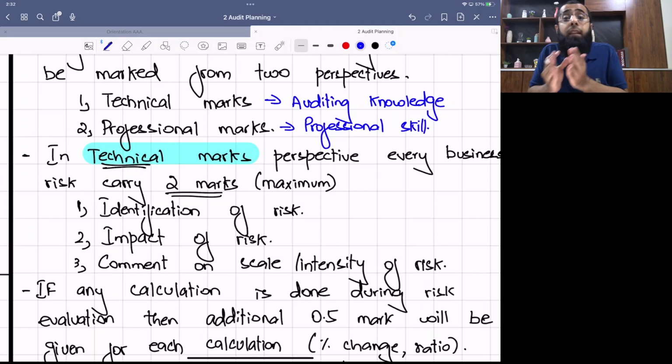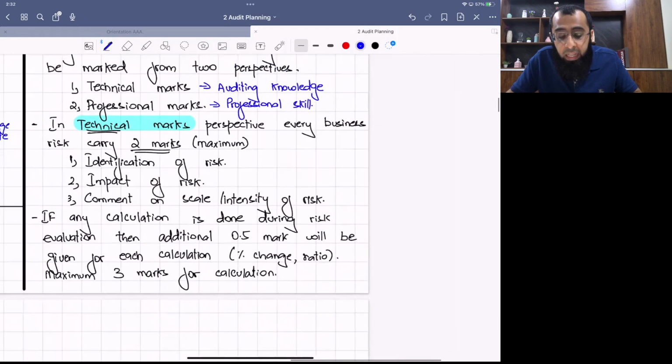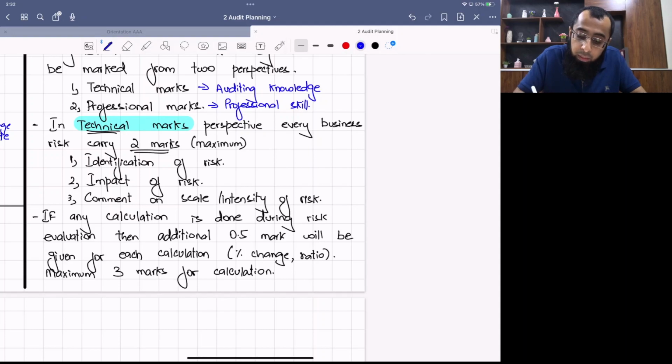See, professional skills is not a separate requirement. You are answering the same requirement of business risk. You just need to make sure that you demonstrate your professional skill of communication, analysis and evaluation, judgment and skepticism, and commercial acumen. Okay. Now, in technical marks, every business risk you write, you will get 2 marks each.